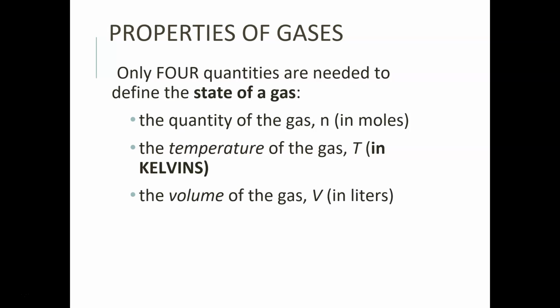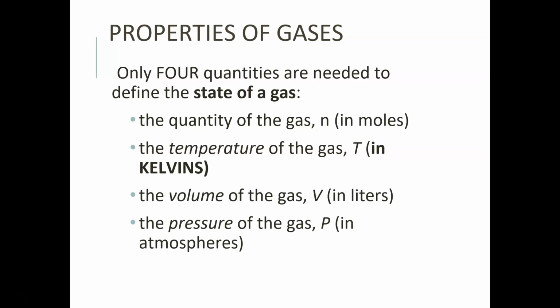This is one of them, the volume in liters. Volume can't be negative. If I have matter, it cannot have a negative volume. So we cannot have negative temperatures. And unfortunately, the Celsius scale does have negative temperatures. So all of the units of temperature that we use here are going to have to be put into Kelvin. Just get into the habit of it. If you get into the habit of it, it always happens the moment you see gas laws. Pressure. This is another thing that we need to know. So these are the 4 properties of gases that we're always constantly looking at when we're talking about states of gases and what gases are doing. These are the 4 things that we need to know the most about.